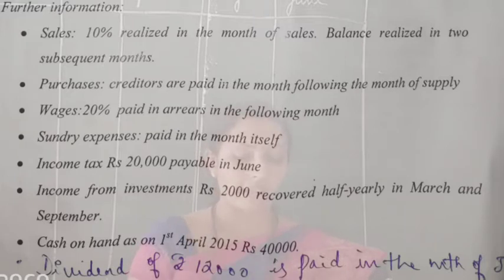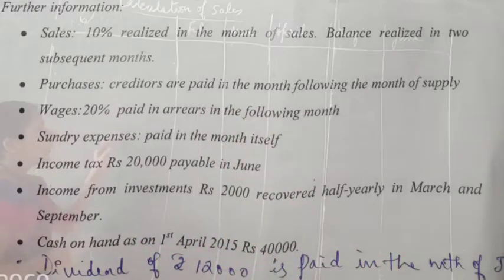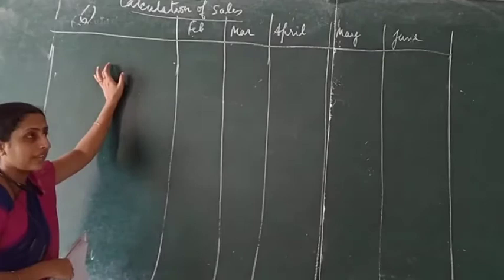Cash on hand as on 1st April 2015 is rupees 40,000. This is the opening balance of cash for the month of April. Dividend of 12,000 is paid in the month of June, so we need to record this dividend paid in June. Now before preparing the cash budget, we will do a working note, that is the calculation of sales.